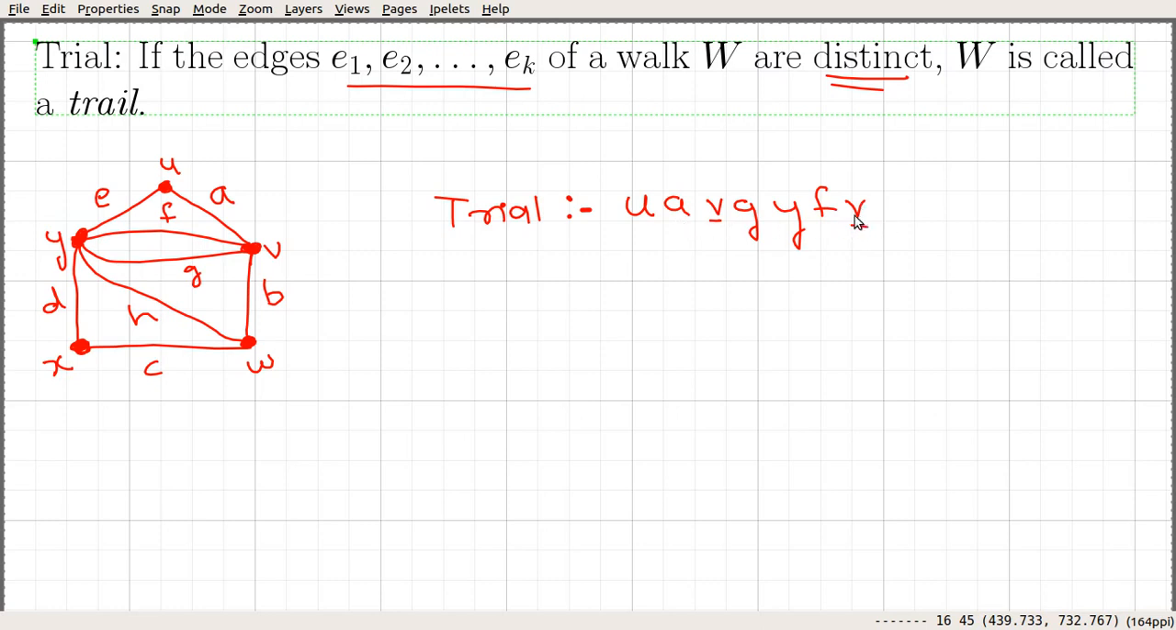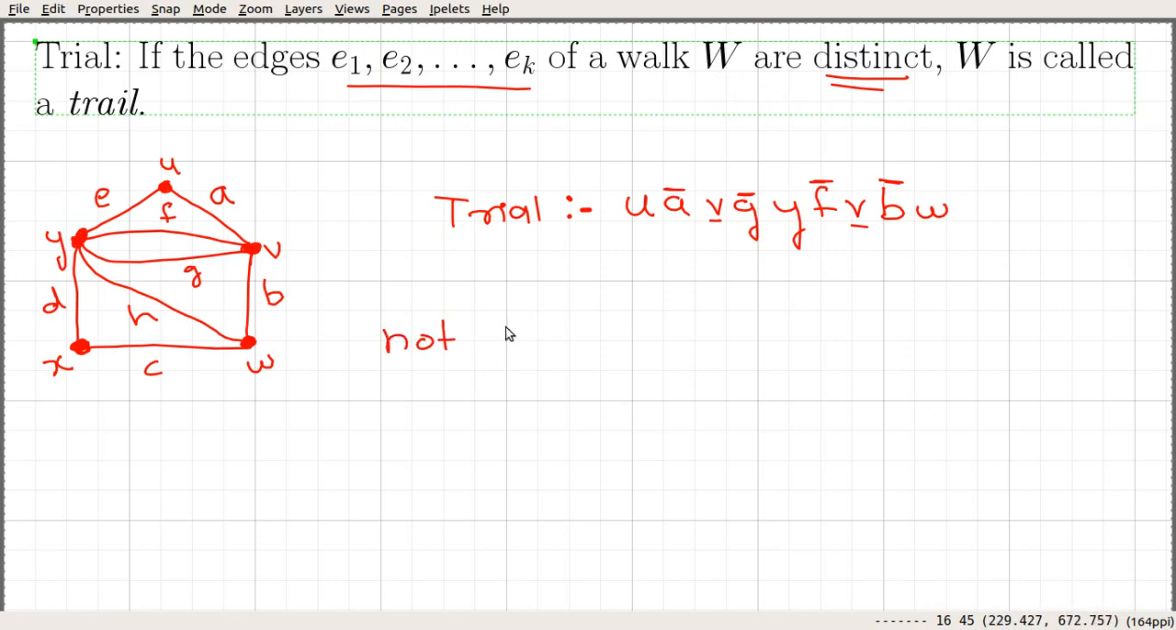From V we are not allowed to use F or G again, or maybe A again, because we already used that one. If we use that, then the edges won't be distinct. So from B, what we could do is take edge B and move to W. So this is an example of a trail. In a trail, the edges are distinct. Here you can see that we consider the edges, and they are distinct.